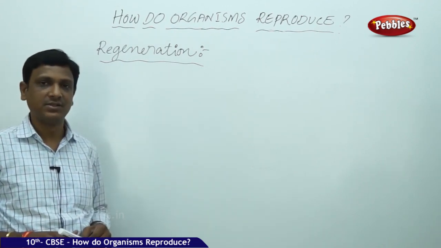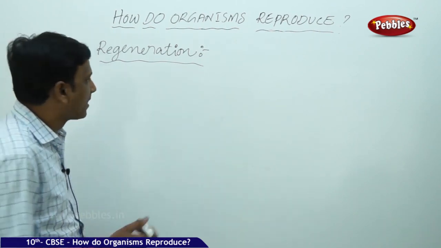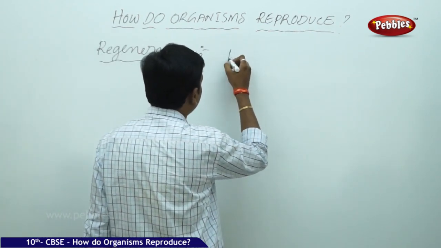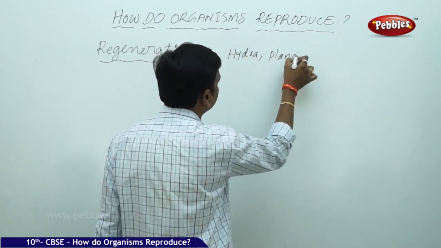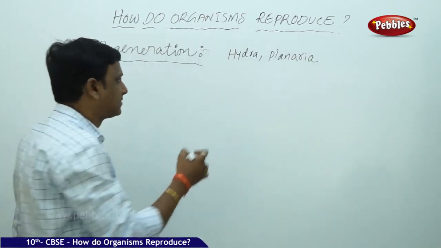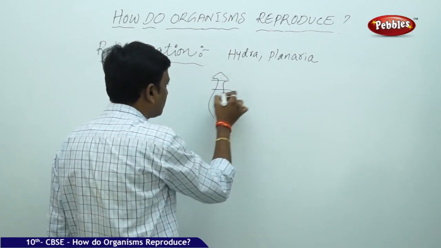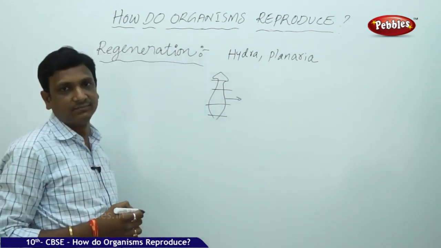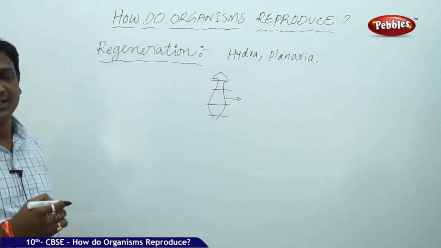That is fragmentation. Here we see regeneration. What is this regeneration? Here the best examples we can study under this regeneration are Hydra and Planaria. If a Planaria is cut into different parts, each part can grow into an individual organism. This is regeneration. This is observed in many organisms.